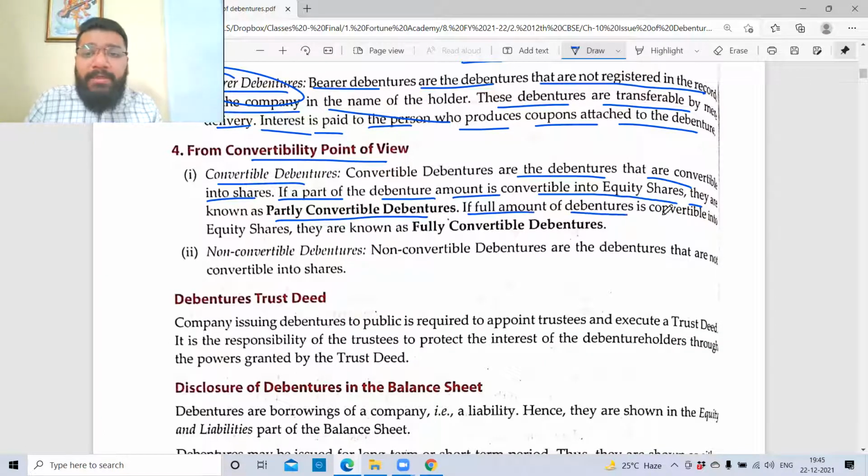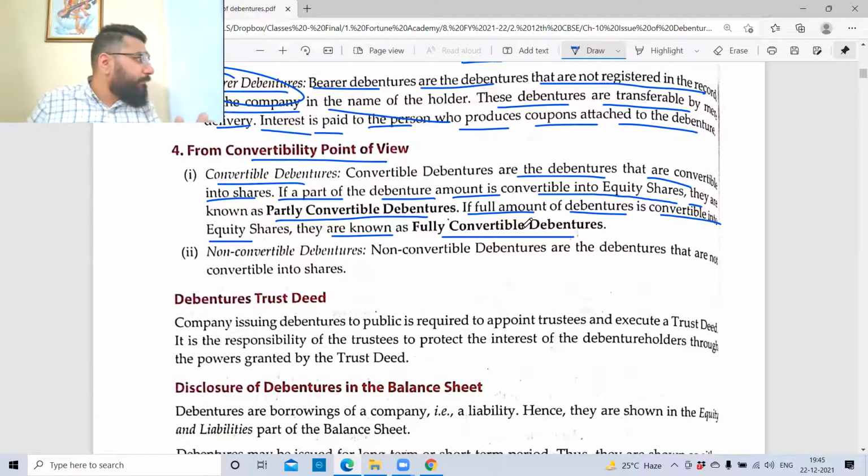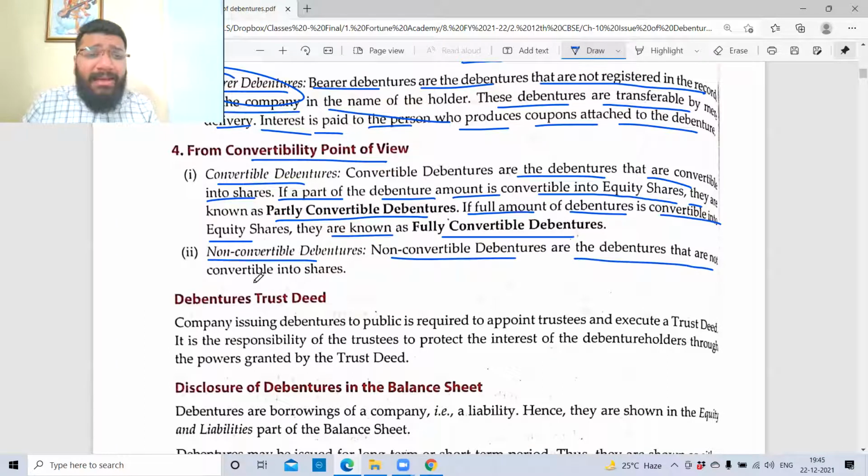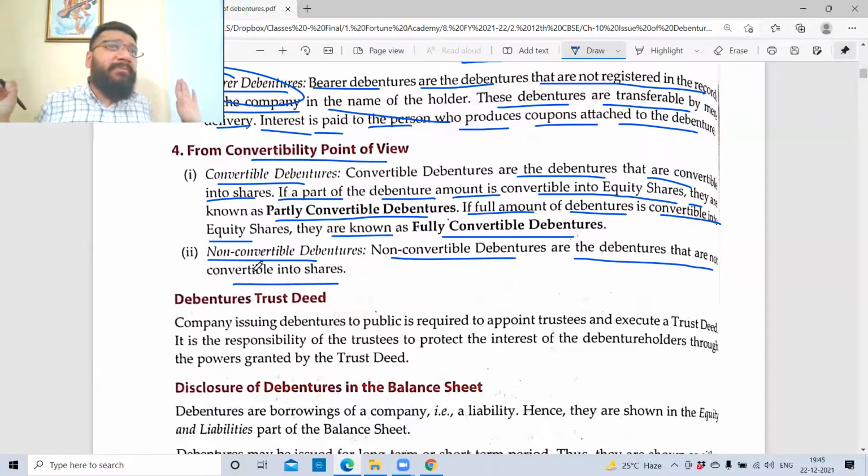The full amount of debenture is convertible into equity shares. They are known as fully convertible debentures. Any problem? No. Non-convertible debentures are the debentures that are never converted into equity shares.